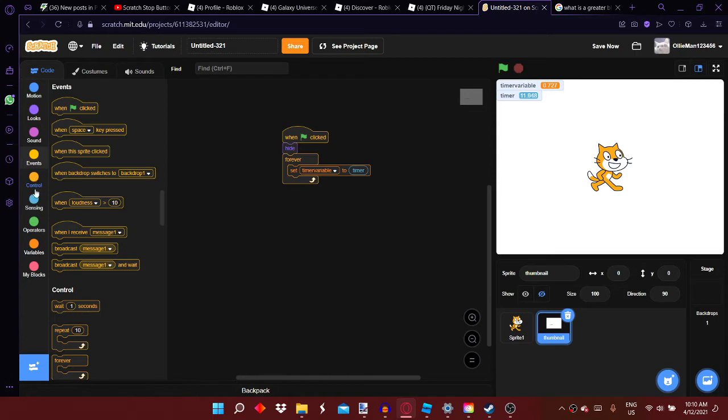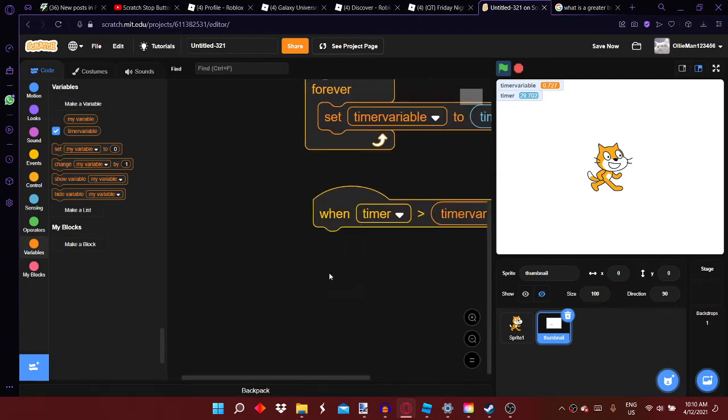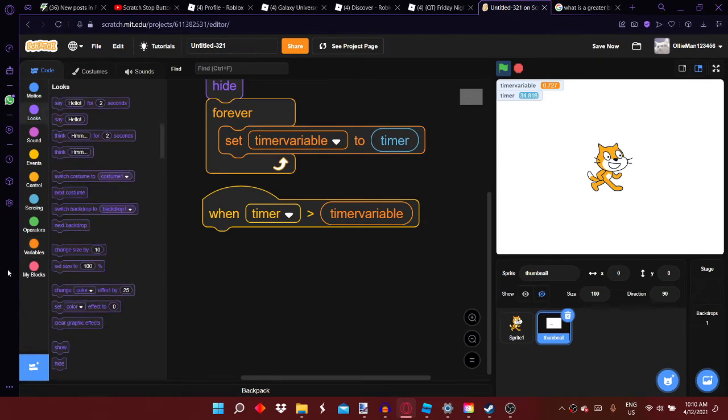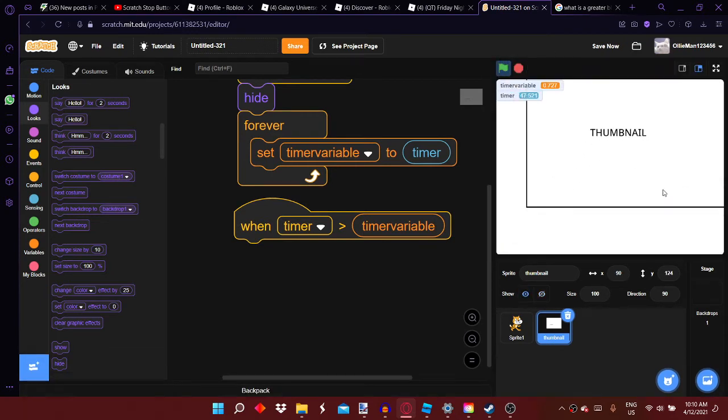So what you're gonna want to do is get a when loudness equals, not equals, like greater than something. Make it timer instead of loudness. Then put in the timer variable, and that'll do what you would expect. So then you can add a show to the when timer greater than time variable, or you can do a cool effects like, okay, so like your thumbnail.